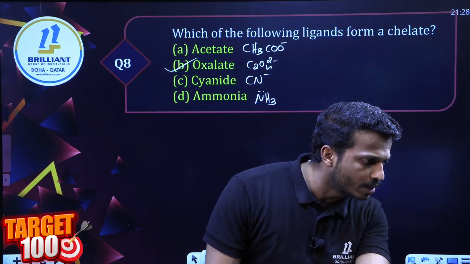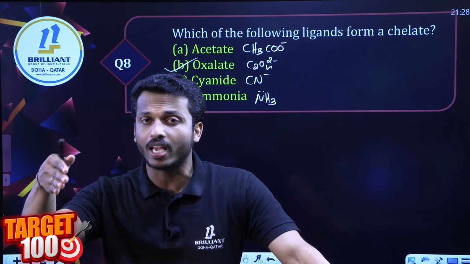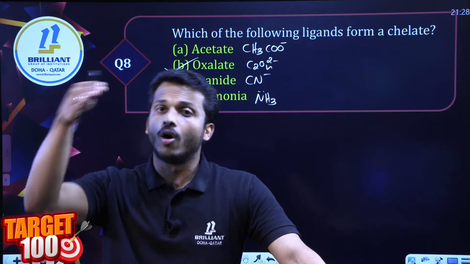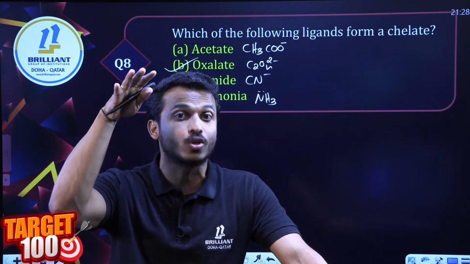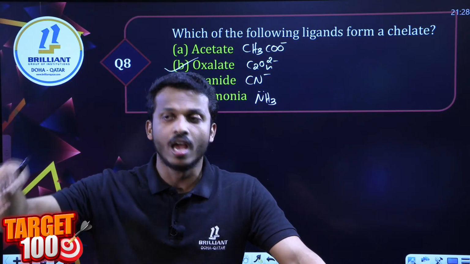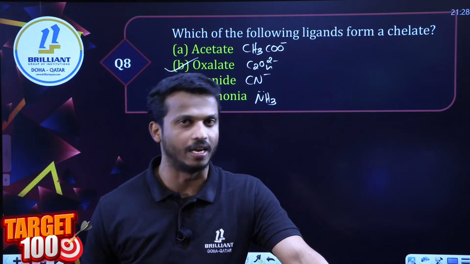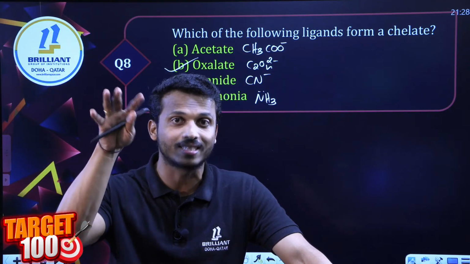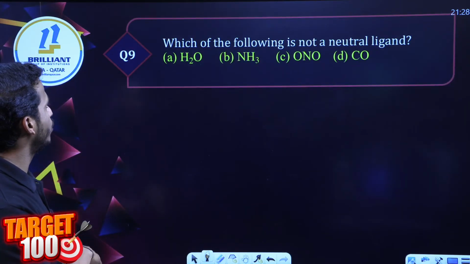Chelate ligands are more stable than monodentate ligands. Normally if they give some complexes with monodentate ligands and some complexes with chelating ligands, mostly they will ask that point. In such cases chelation gives more stability. Mostly they will ask that question. I'll show you that question at the end. Okay dear all, let's go to question number 9.